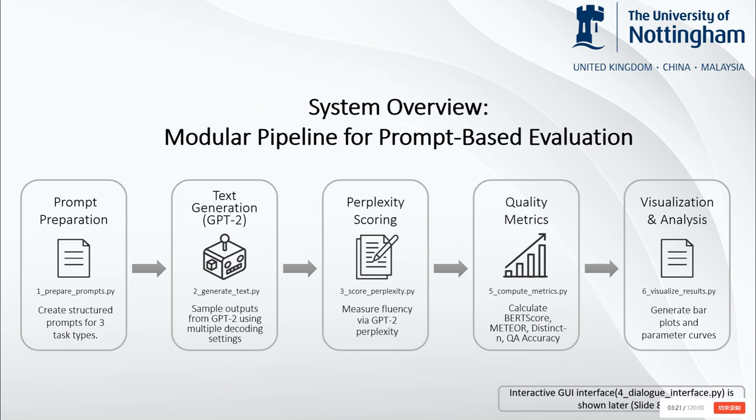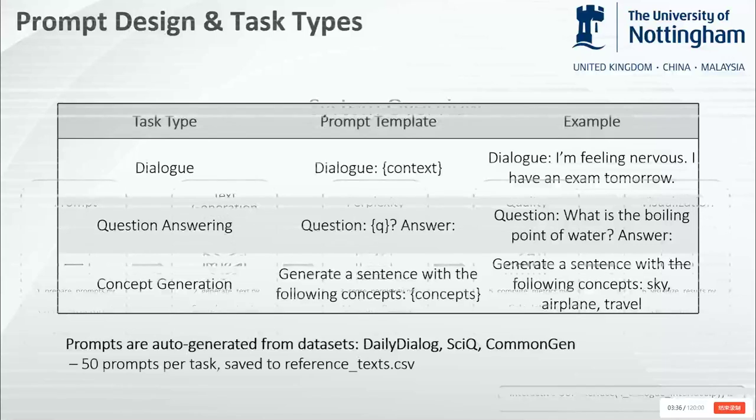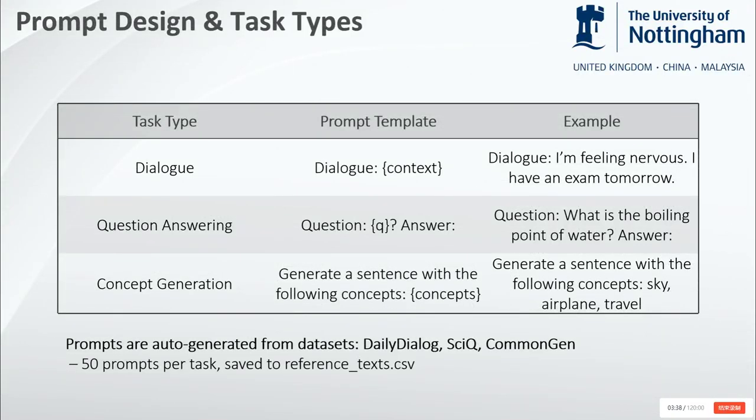In this setup, GPT-2 acts as a language-based agent. Prompts represent the environment, and its outputs are actions. In the GUI, responses can influence future inputs, forming a simple feedback loop. Prompt design is a core part of this project, as prompts define the input environment for the agent.